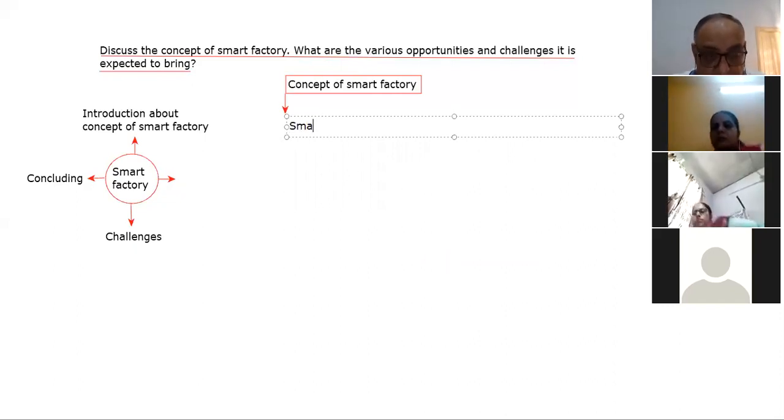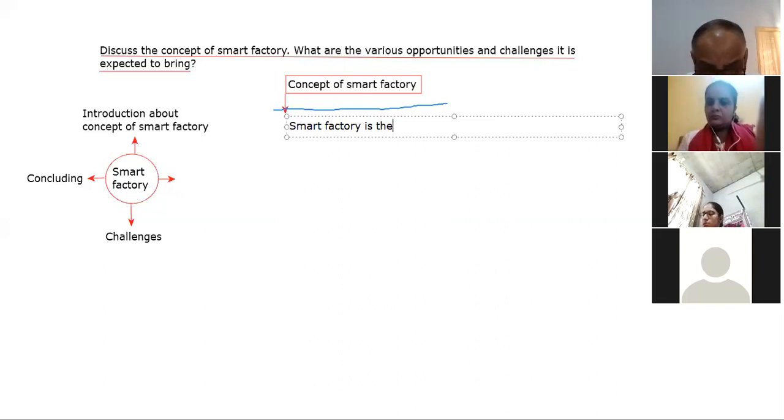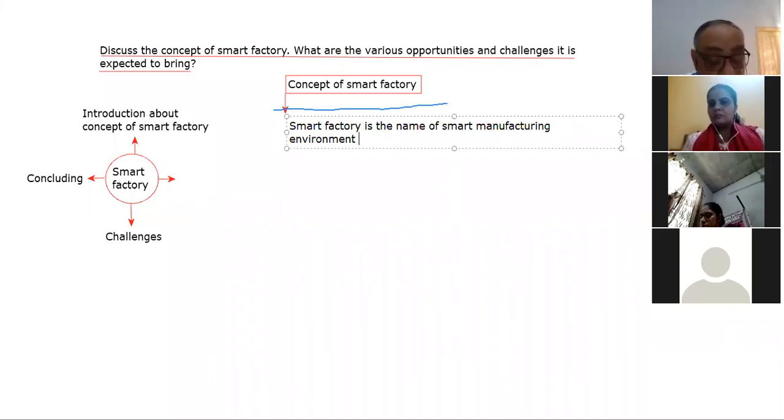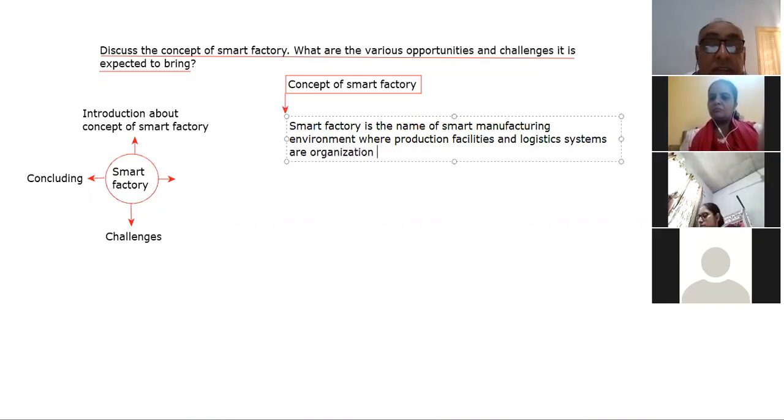Smart factory is the name of a smart manufacturing environment where production facilities and logistics systems are organized without human intervention.